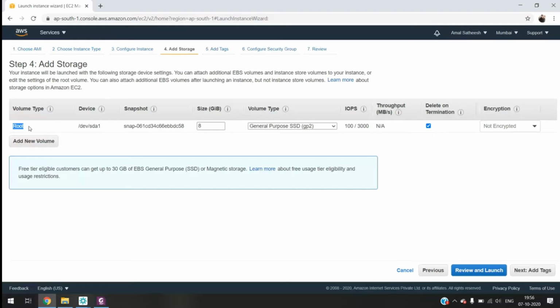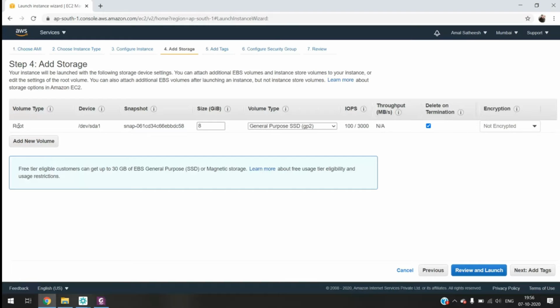What do you mean by root disk? Sir, this is not the remote storage, right? This is the storage on the system. Correct. See, every machine needs a hard disk. Without a hard disk, the machine will not work. So here we're talking about hard disk, the only hard disk which is going to attach to your instance. Okay.